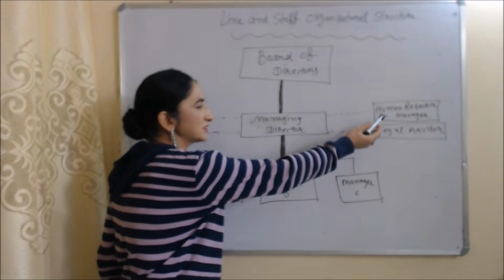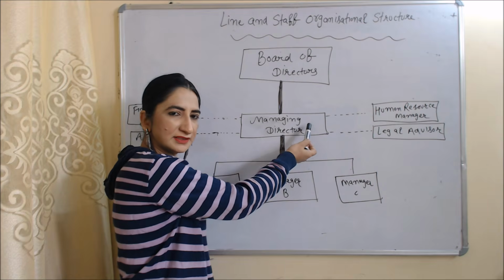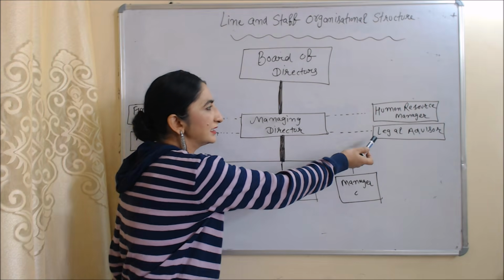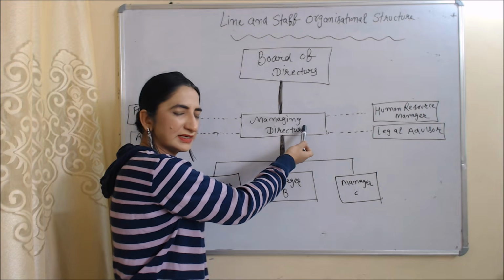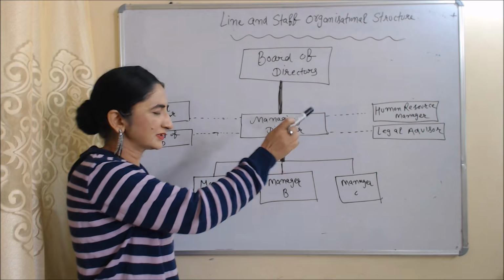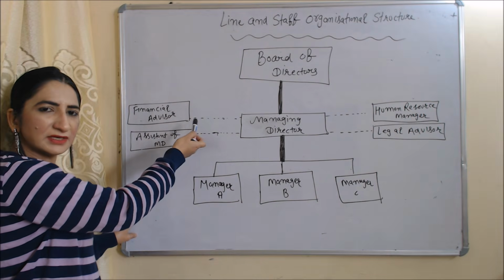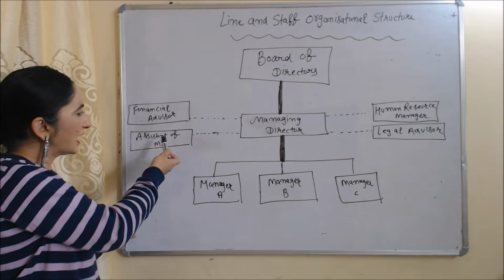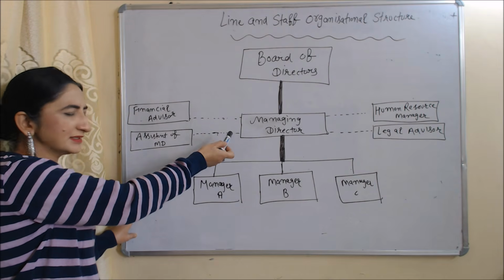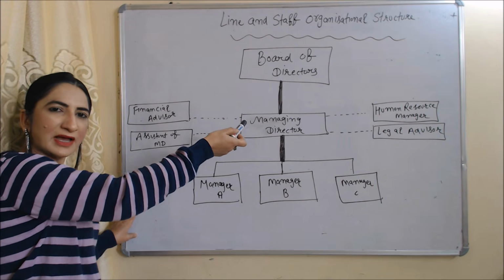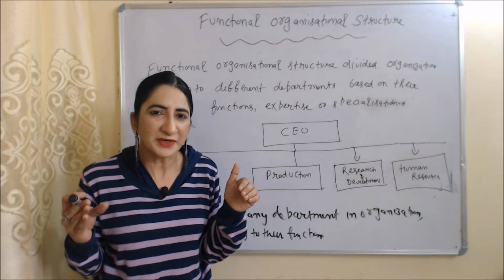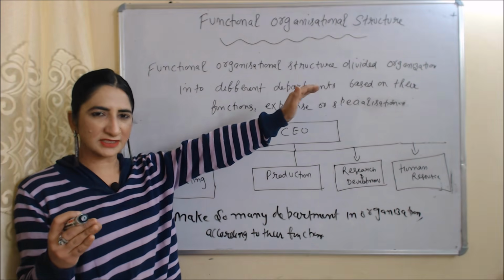Human resources manager gives advice to managing director related to HR and legal advisor will give advice to managing director related to legal matters. Same way, financial advisor will give advice related to finance and assistant of MD will help managing director in developing plans, goals of companies.